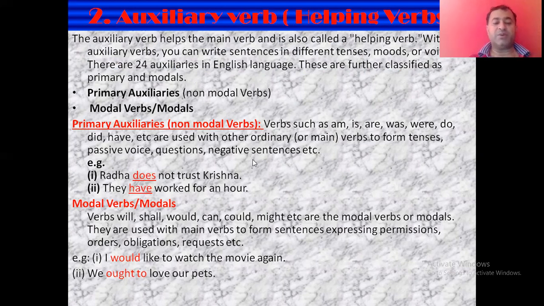So it is just helping to show us that it is the present perfect tense. It is not the main verb, it is helping it. So it is the primary auxiliary, that is the auxiliary verb.